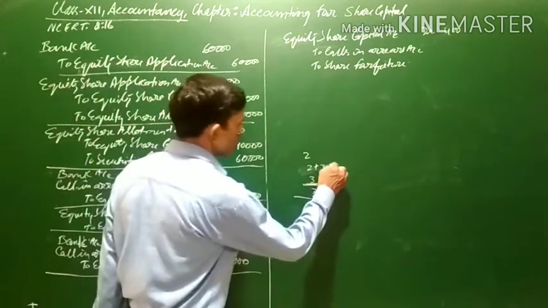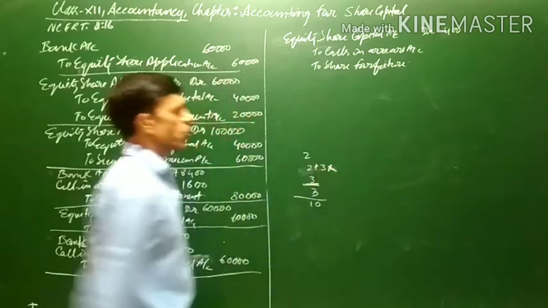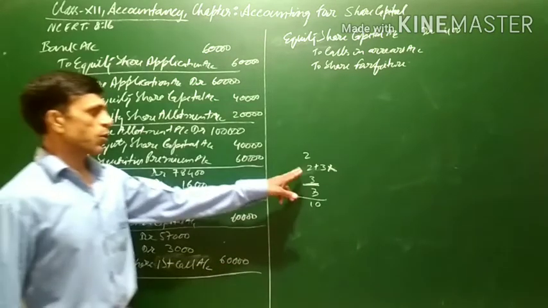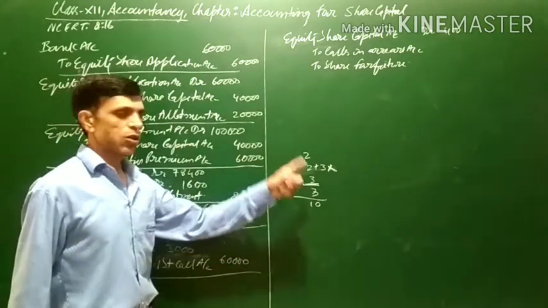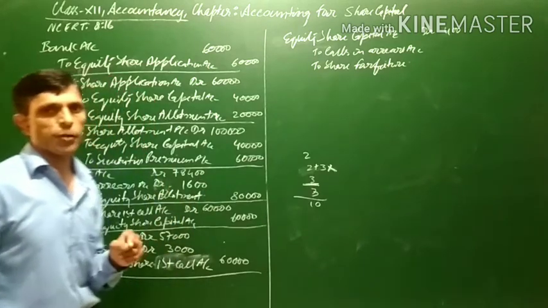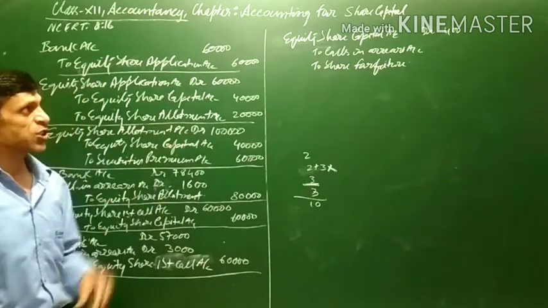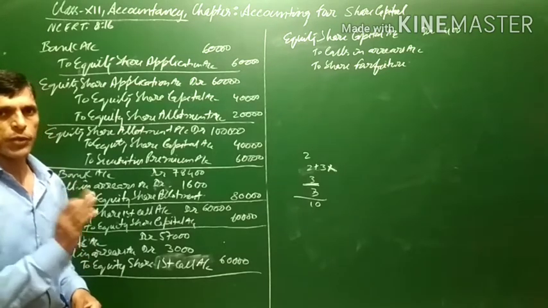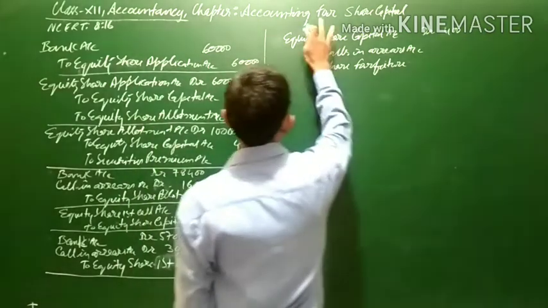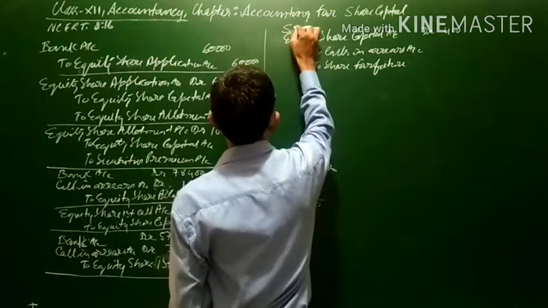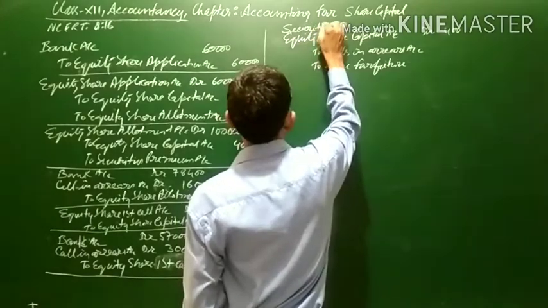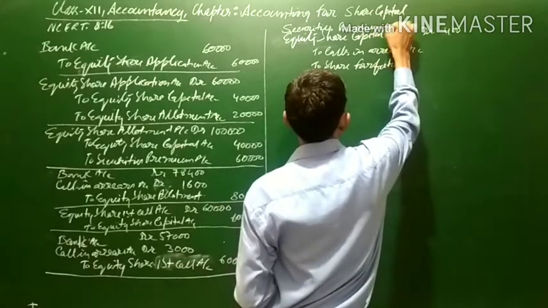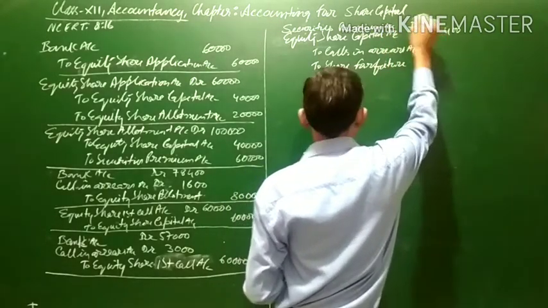Also we know since Mohit has not paid allotment, it means he has also not paid the premium. If premium has not been paid, then the securities premium account will also be debited. So we will be writing here securities premium account debit. Securities premium will also be debited.